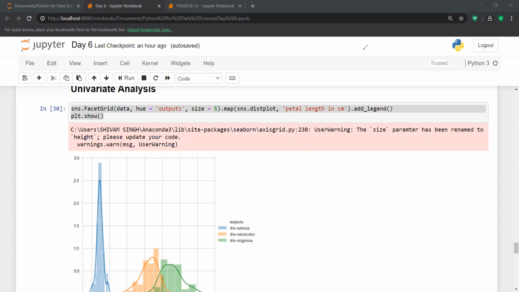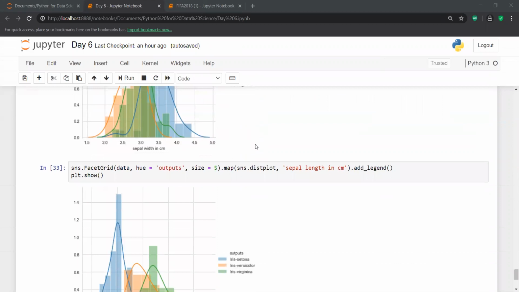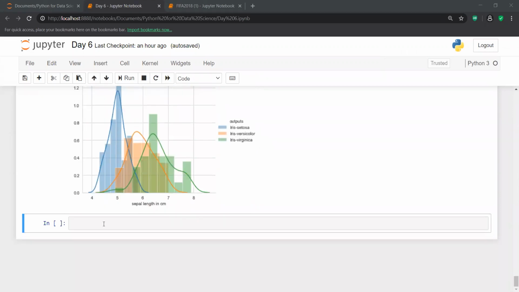Fine, guys. I think till now everyone is able to understand the purpose of using this kind of plot, and what kinds of insight I am getting by using it. You are getting very good insight, and this insight definitely helps you in making predictions or decisions in future.